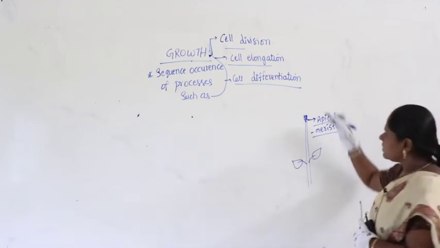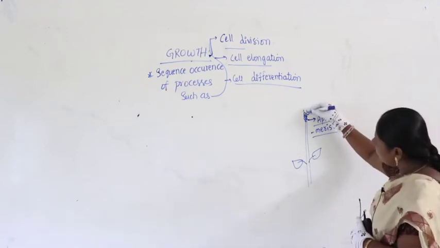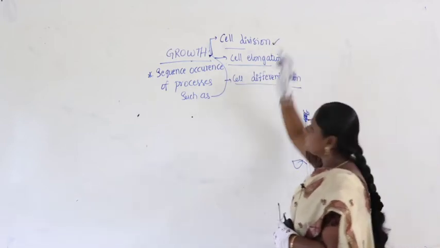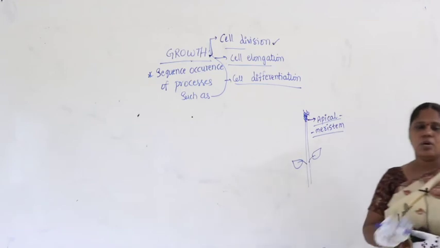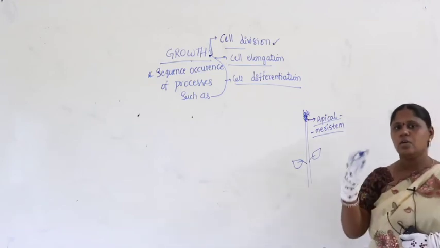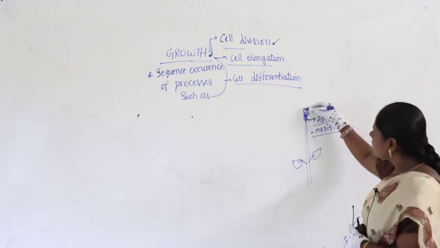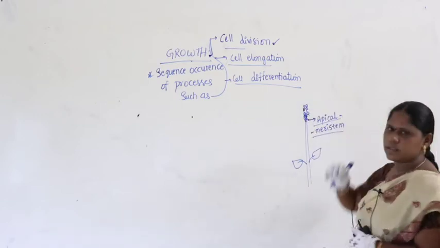These apical meristem cells divide. Initially they undergo the process called cell division. As a result, you can see the formation of new cells.